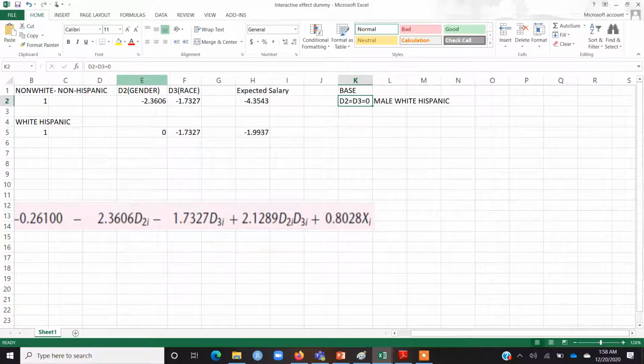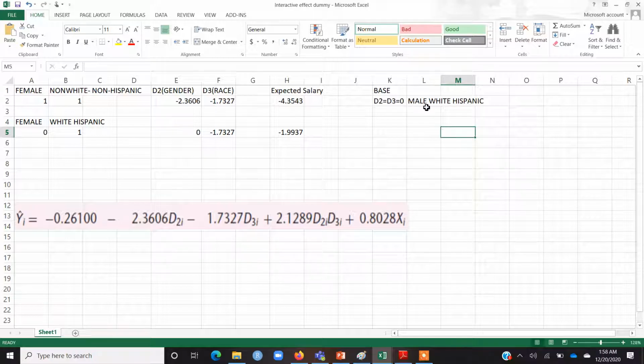So if I want to see, as compared to someone who is male and white Hispanic, what are the expected salaries of other groups? For example, if there is someone who is female and non-white, non-Hispanic. So female means, as I just defined, the dummy for female is 1. So D2 is equal to 1 for female and D3 is equal to 1 for non-white, non-Hispanic. So if both these are 1, in this equation I'll put D2 equal to 1 and D3 equal to 1.